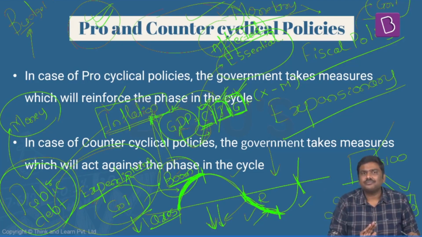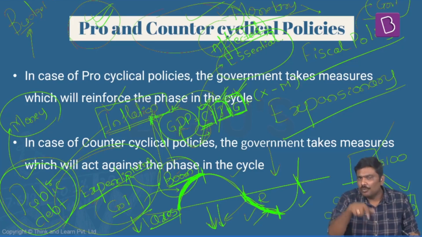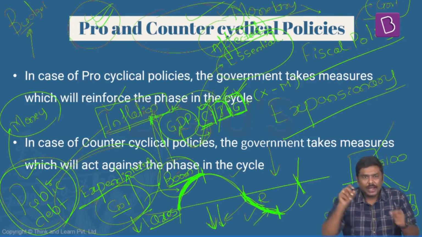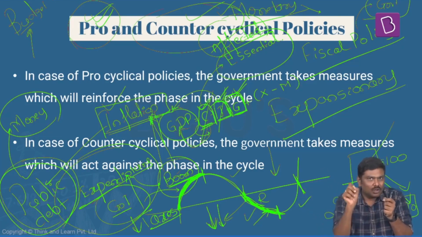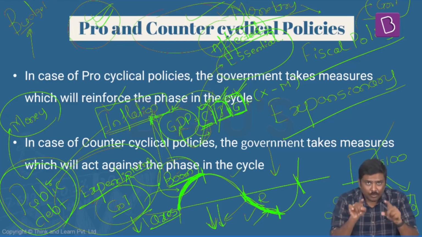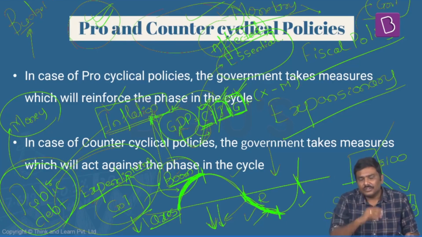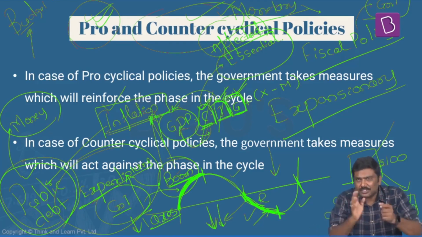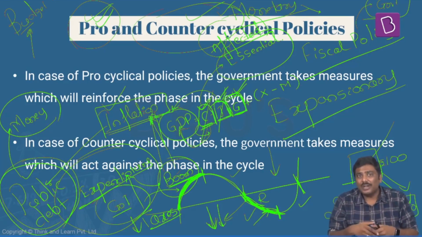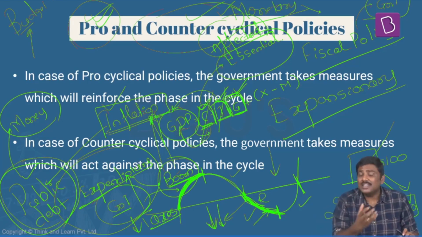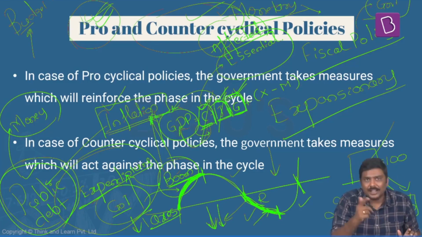There are four stages. The four stages in the business cycle or economic cycle are: one, boom or expansion; second one is a slowdown; third one is a recession; and the fourth one is a recovery. And we have seen what will happen individually in all of these particular four stages. Now, if government policies intensify these particular stages, for example, there is a slowdown happening. If the policy of the government basically speeds up the rate of a slowdown, there is a recession. Government policies will again induce a higher recession in the economy. Generally, these kind of policies are called pro-cyclical policies.